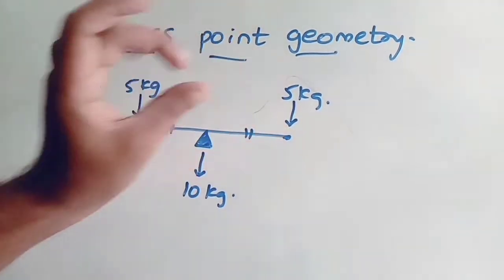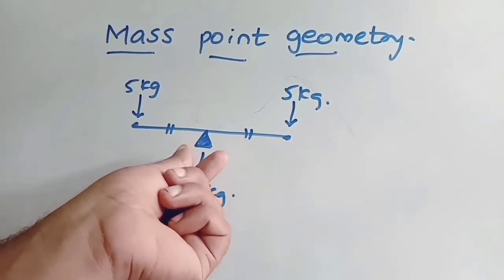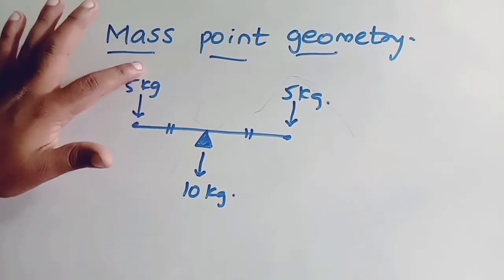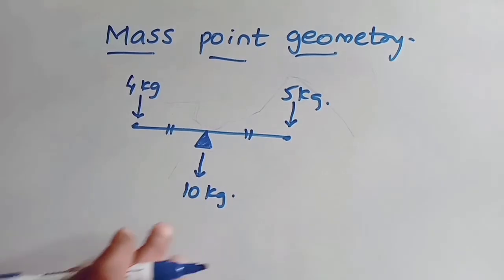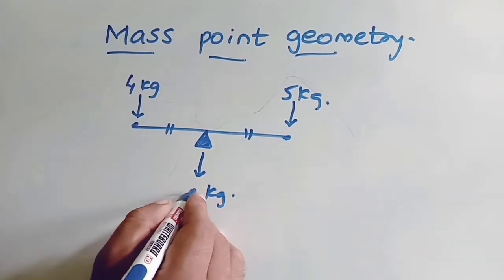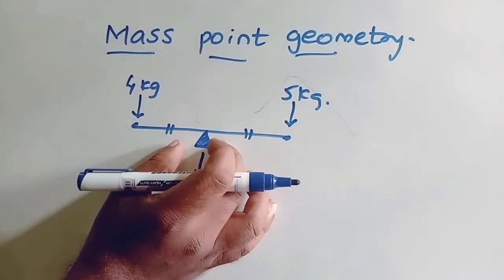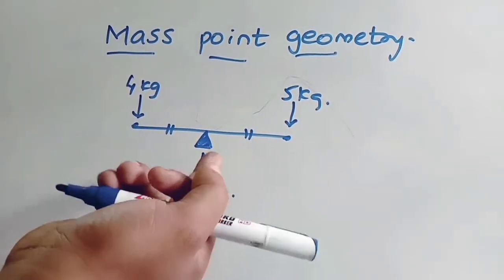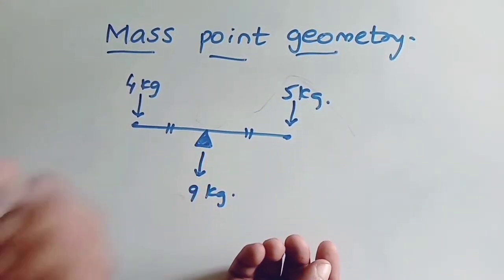If you have equal weights, you can balance exactly at the middle point of the beam. Now for example, the same thing, if it is not equal, let us say this is 4 kg. Total weight acting through the center of gravity will be 9 kg. But is this point exactly the midpoint of the beam now? Obviously you can't balance in the middle of the beam. You have two different weights on the beam, so how can you balance it in the middle?